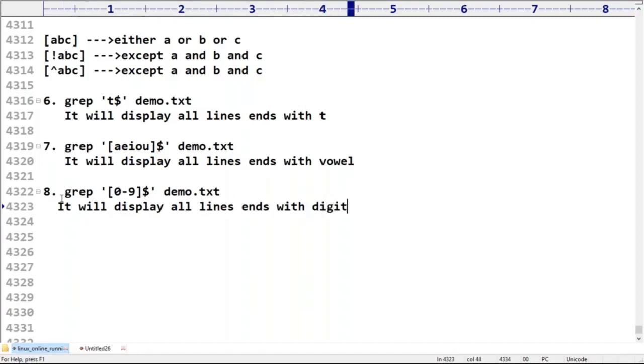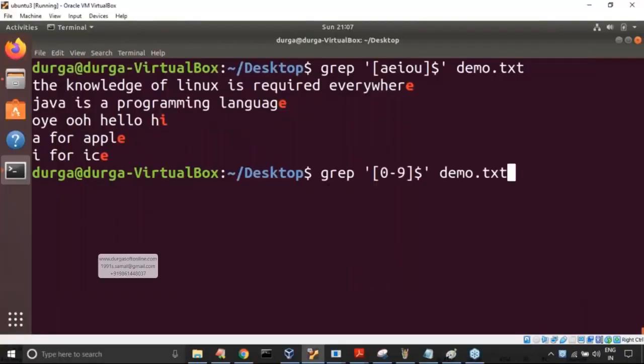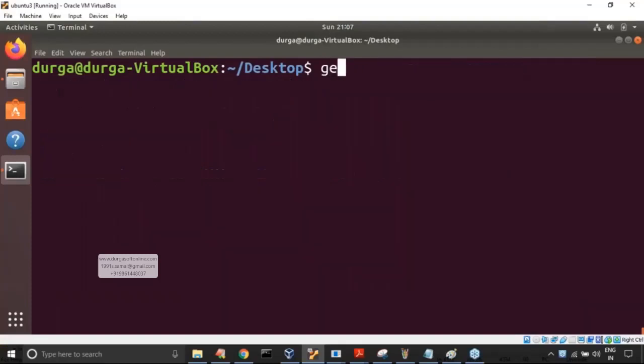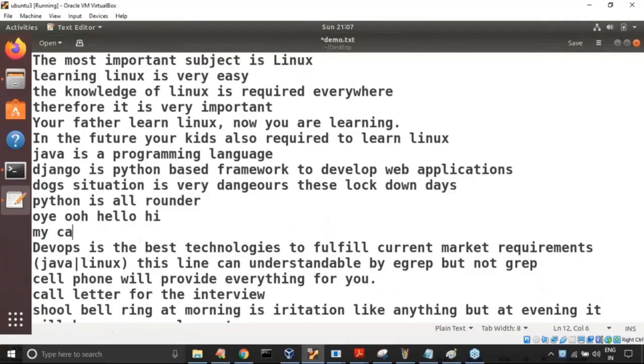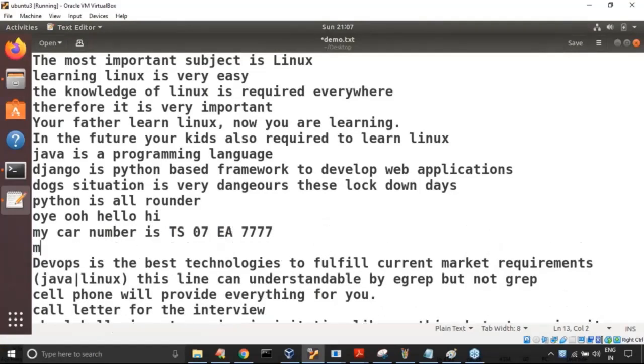Now let me take gedit demo.txt. I didn't use digits anywhere in my file, that's why no match will be there. My car number is TS07EA 7777. My phone number is 897777. Here I'm just trying to take 7.